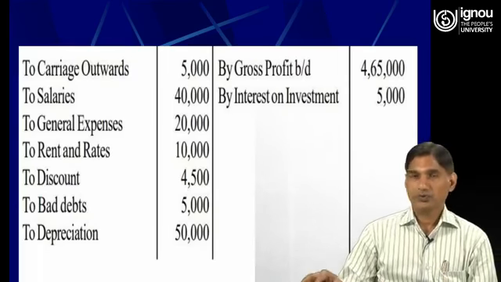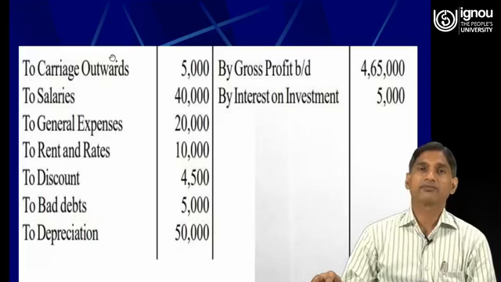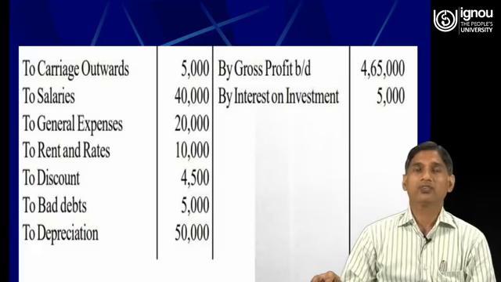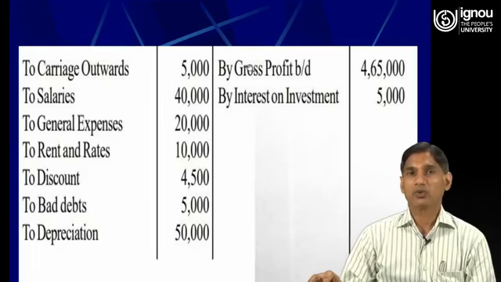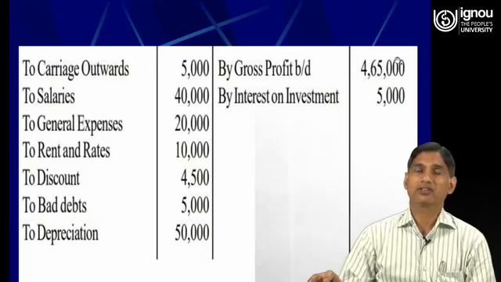So the amount of gross profit which we have arrived at by preparing the trading account, that is 4,65,000. So this amount we have brought down from trading account, 4,65,000.